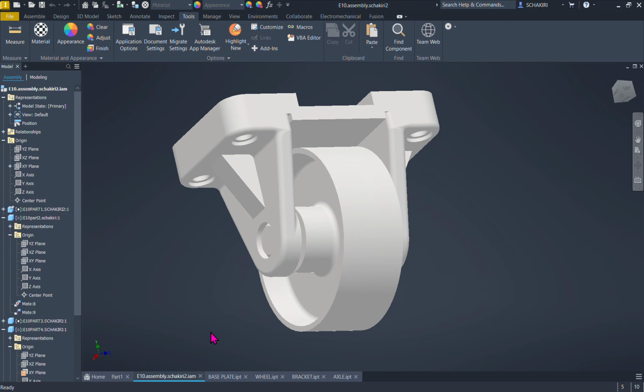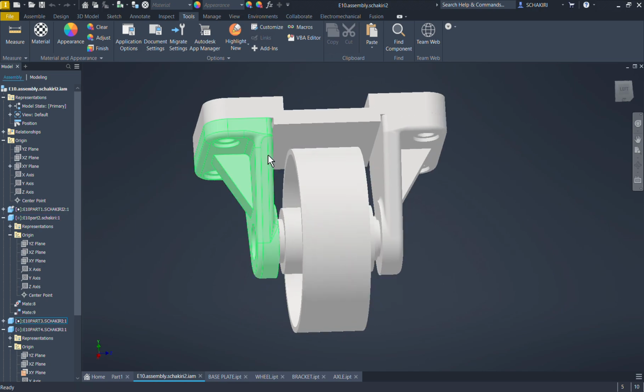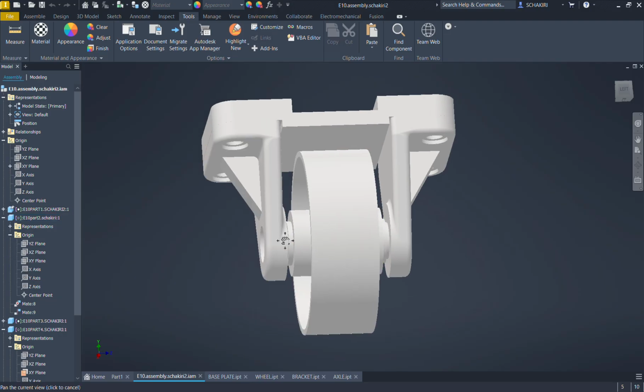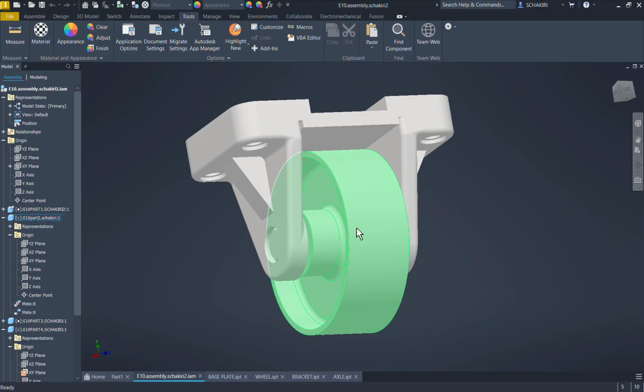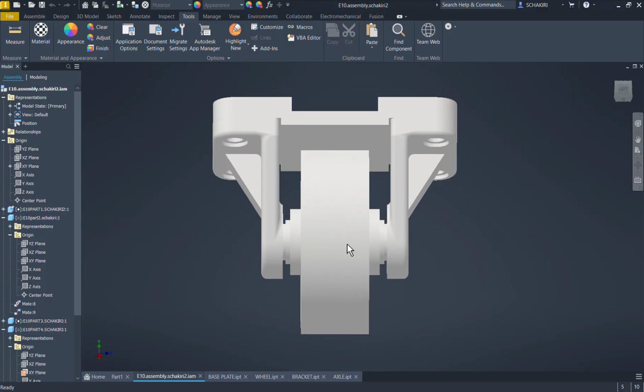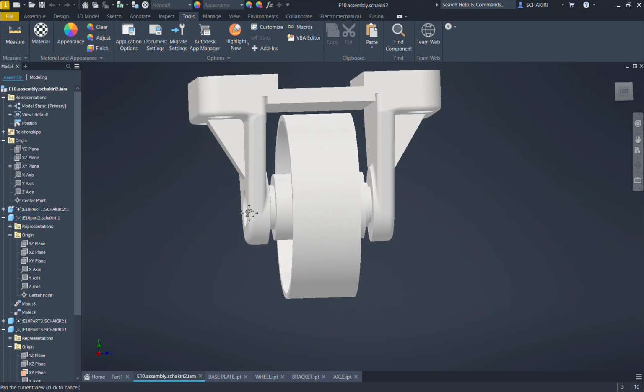It's going to look like this. We have this part as a base part, those are the second parts, and we have the wheel here and the axle that's going to make a connection between all these parts.